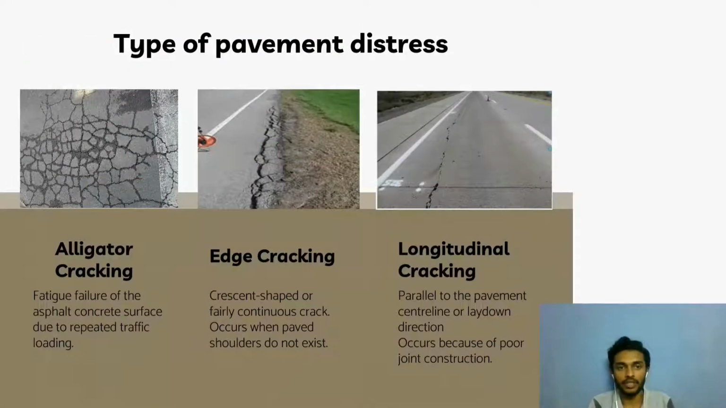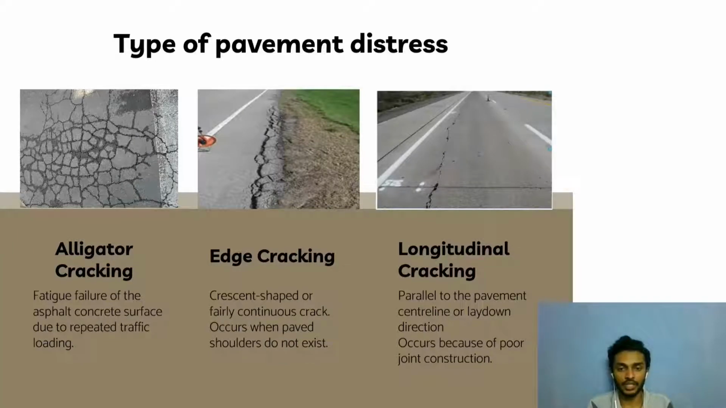Now I'm continuing with the types of pavement distress. The first picture shows alligator cracking, also known as fatigue cracking, which is a series of interconnecting cracks caused by fatigue failure of the asphalt surface due to traffic loading. The second picture shows edge cracking. Edge cracks are crescent-shaped or fairly continuous cracks. This kind of crack occurs when the paved shoulder does not exist.